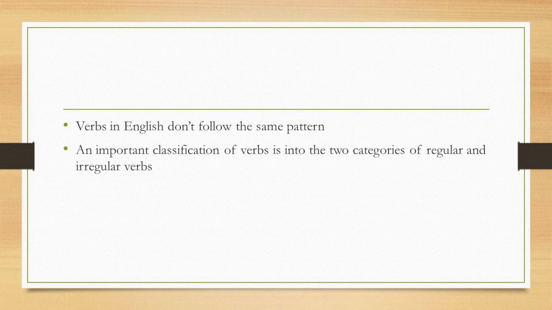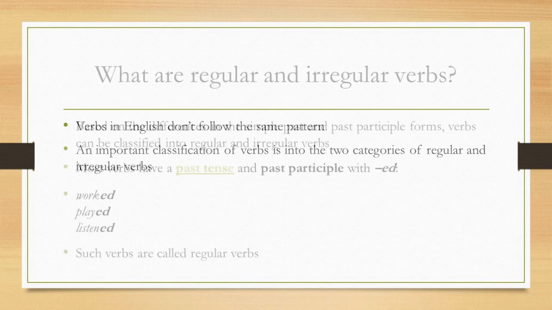You must understand that verbs in English don't follow the same pattern. They behave differently in different contexts. They change according to different contexts. And they are classified according to their behavior in particular situations. An important classification of verbs is into the two categories of regular and irregular verbs.